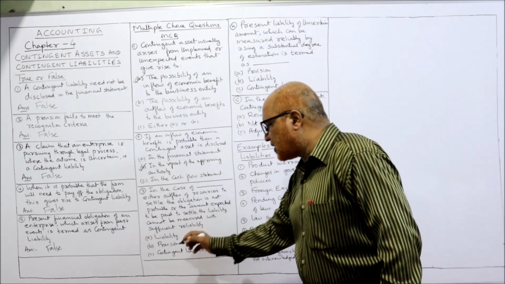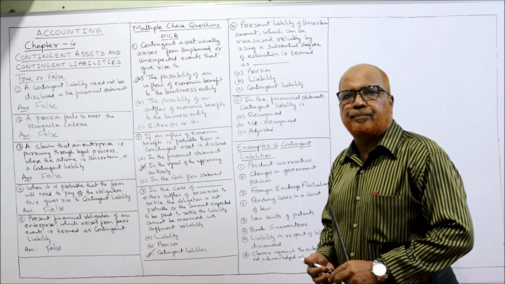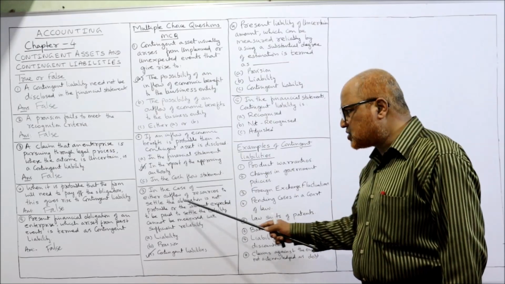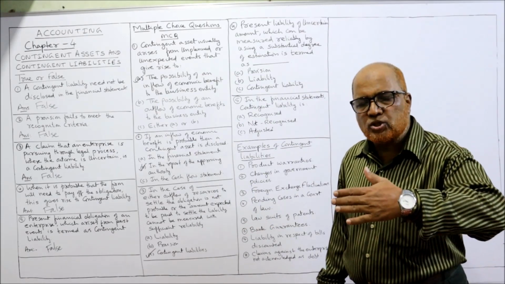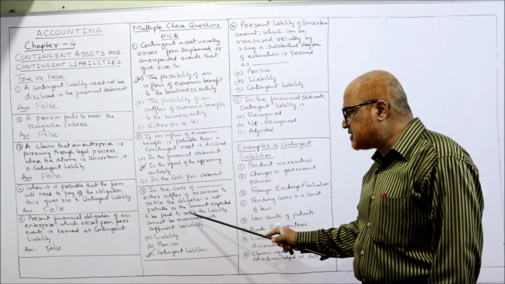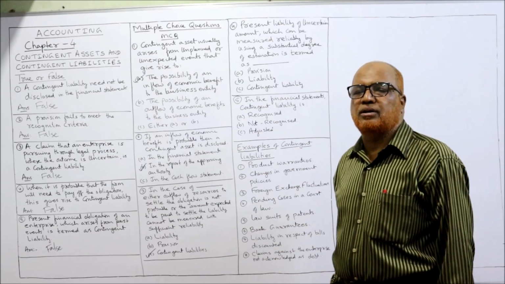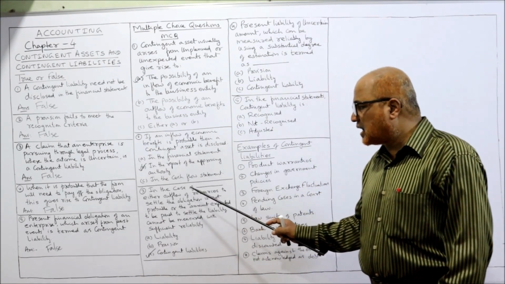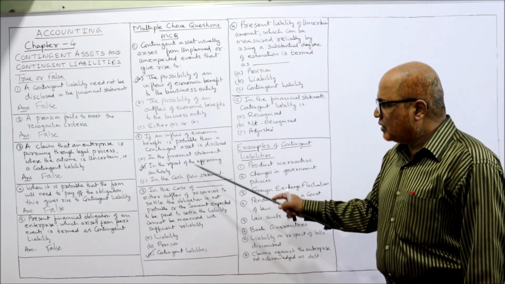So in case of contingent liability, what will happen? Either outflow of resources to settle the obligation is not probable. How much would be the outflow is not probable. And secondly, amount expected to be settled, the liability cannot be measured with sufficient accuracy. We cannot be able to calculate. It's a contingent liability. So 3.